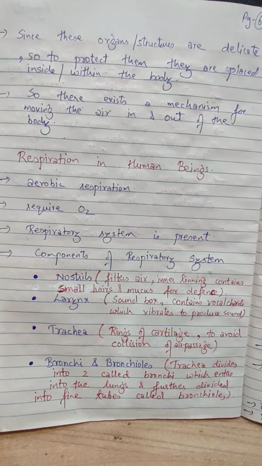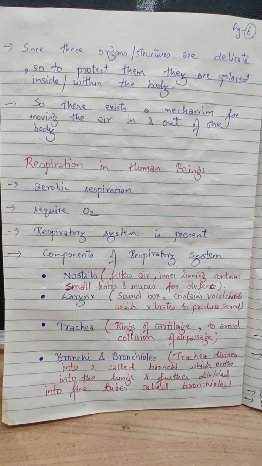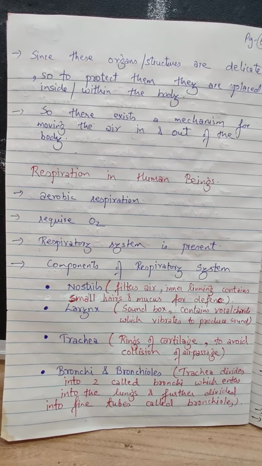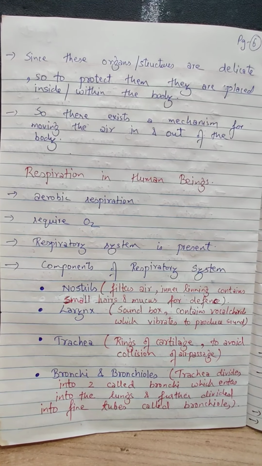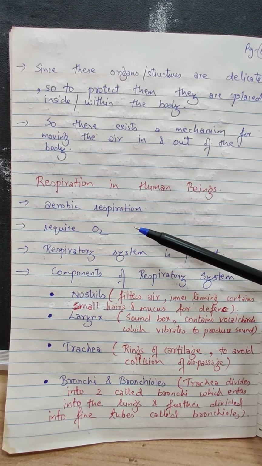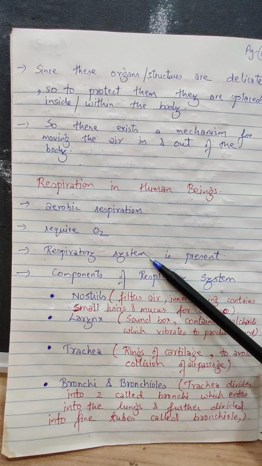So students, coming to the next is what? Respiration in human beings. We have seen respiration in plants and animals. Next is what? Respiration in human beings. So what type of respiration occurs in human beings? It is aerobic respiration, which requires oxygen. And for this intake of oxygen, we have a special system called as what?